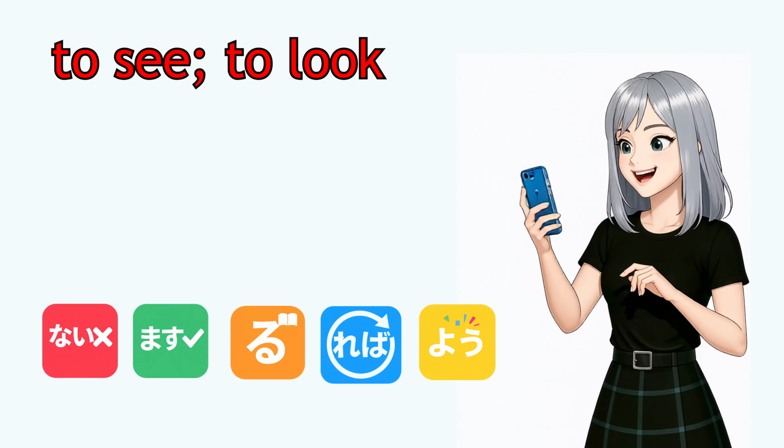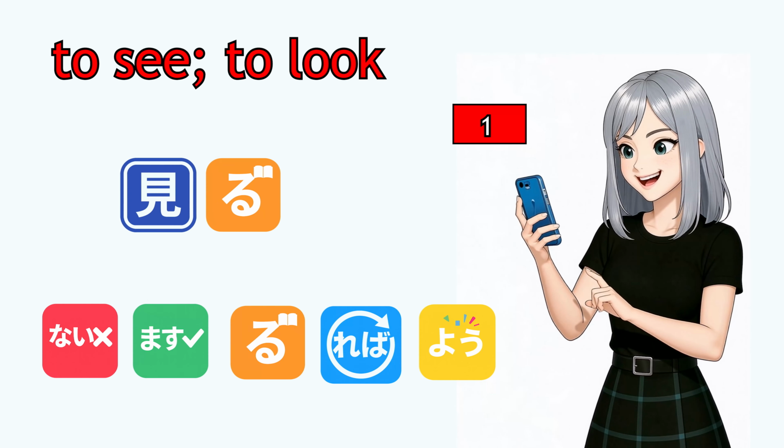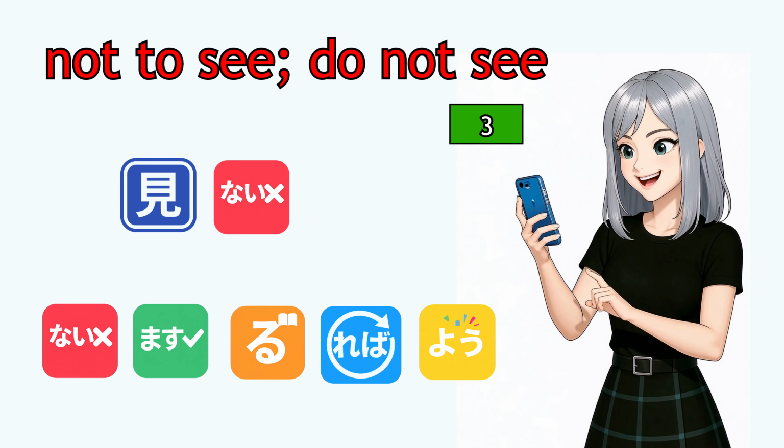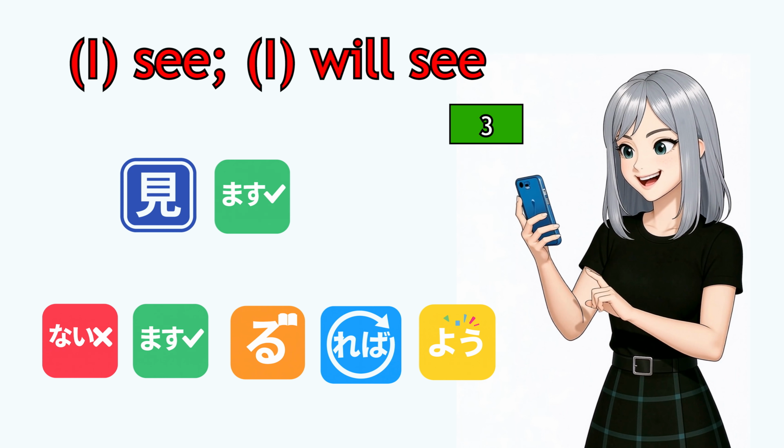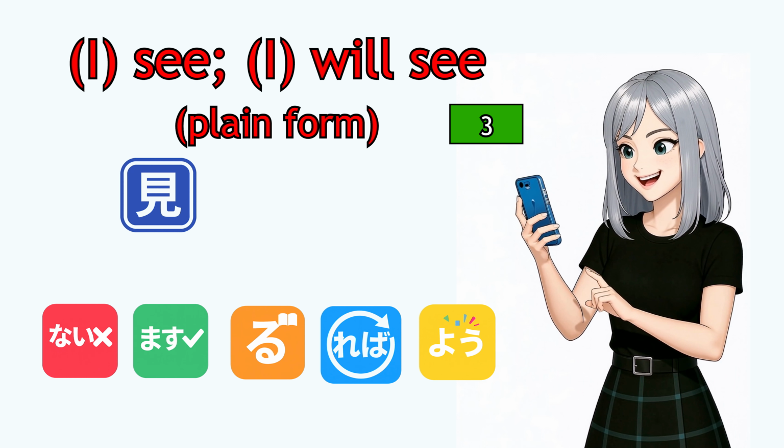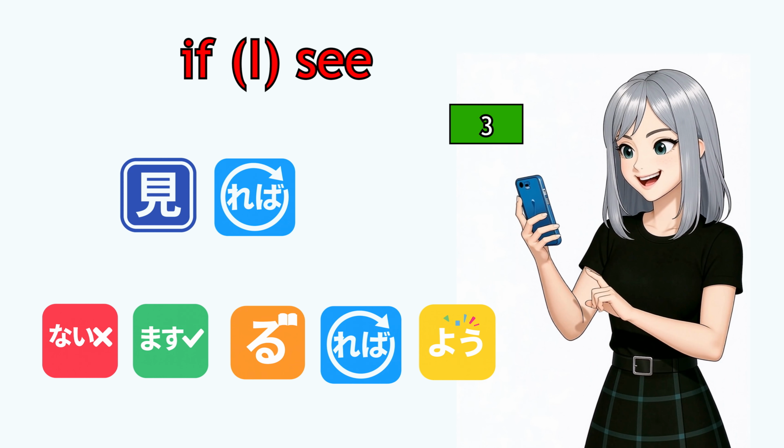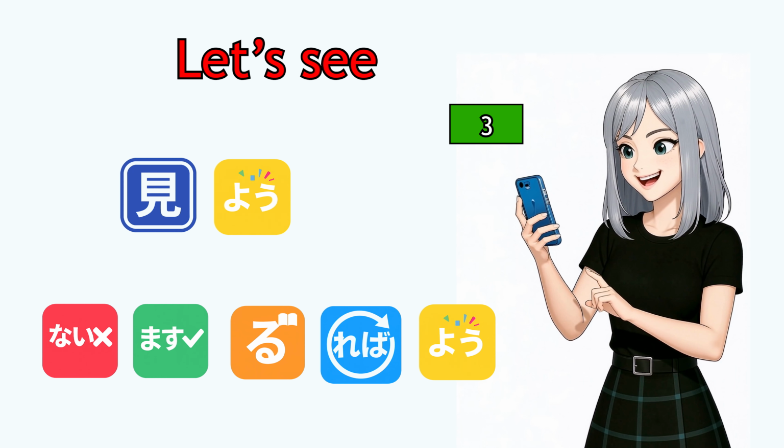To see, to look at. Dictionary form. Miru, mi. Minai, not to see, do not see. Negative. Mimasu, I see, I will see. Non-past. Miru, I see, I will see. Non-past plain. Mireba, if I see. Conditional. Miyo, let's see. Volitional call to action.